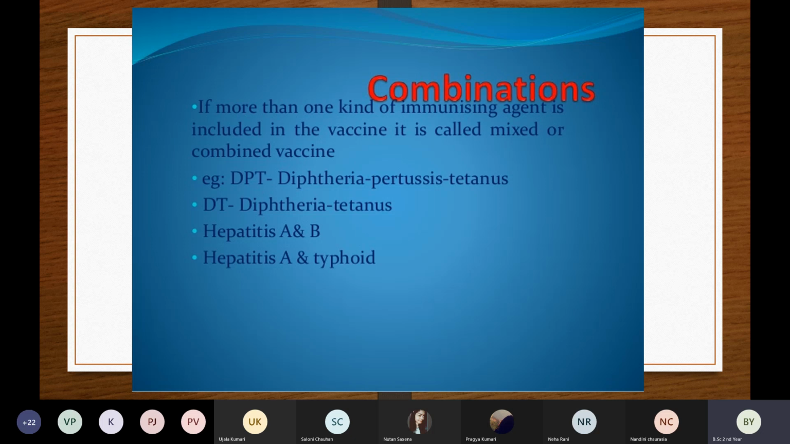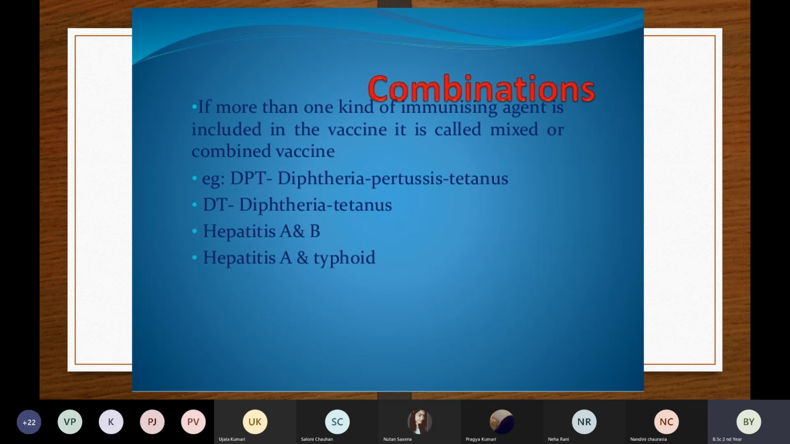So this is the difference. One is a live and one is an inactivated vaccine. Both have the same storage temperature, 2 to 8 degrees Celsius. And the dose is also 2 doses, Covaxin also 2 and Covishield also 2.